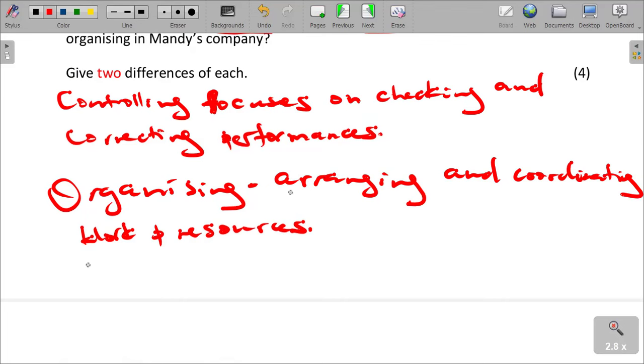So you arrange, you coordinate, to ensure that the work expectations are met by allocating the required resources in place.